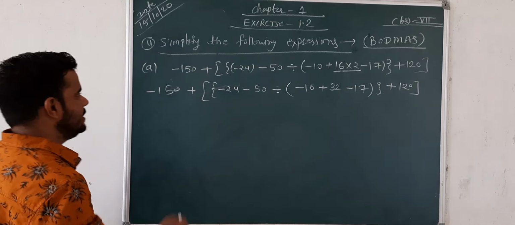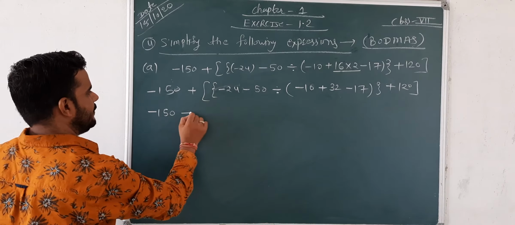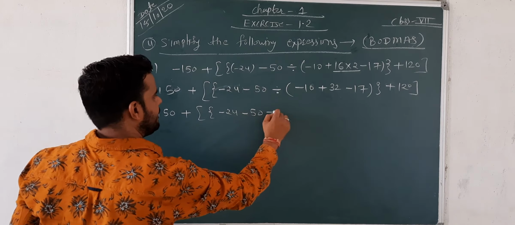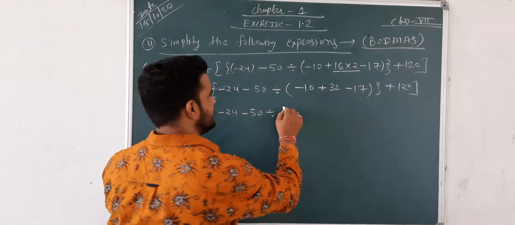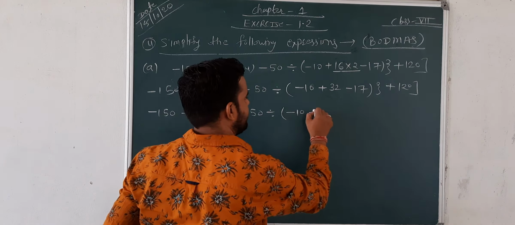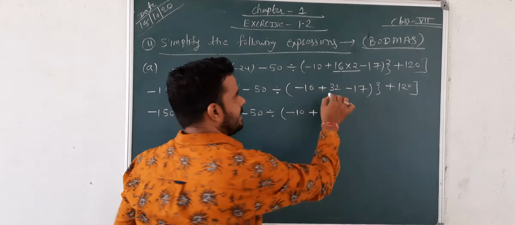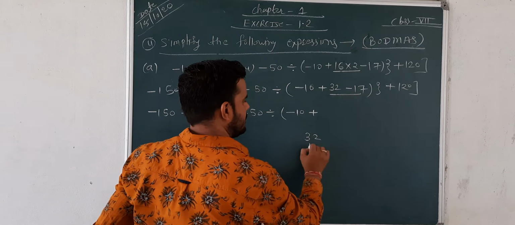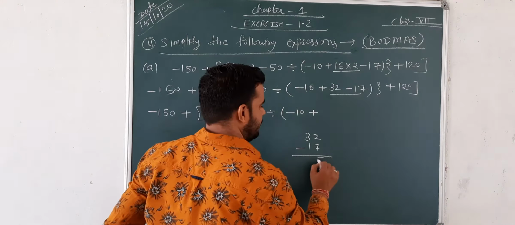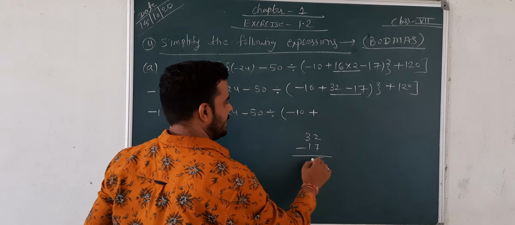Any doubt? So next, negative 150 plus negative 24, negative 50 divided by 32 minus 17 and negative 10. 32 minus 17 is 15.